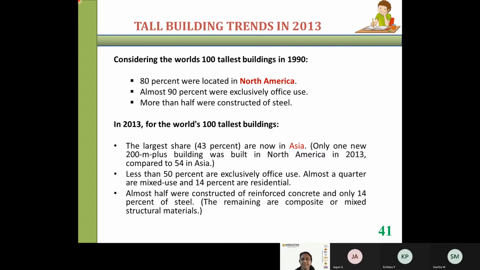Okay, so there is a change in the material, in the construction, the type of structural systems. There is a shift from the previous years, that is from the 17th century to the 20th, 21st century. You can see a drastic change in the method of construction, method of structural systems, and the materials that are used.